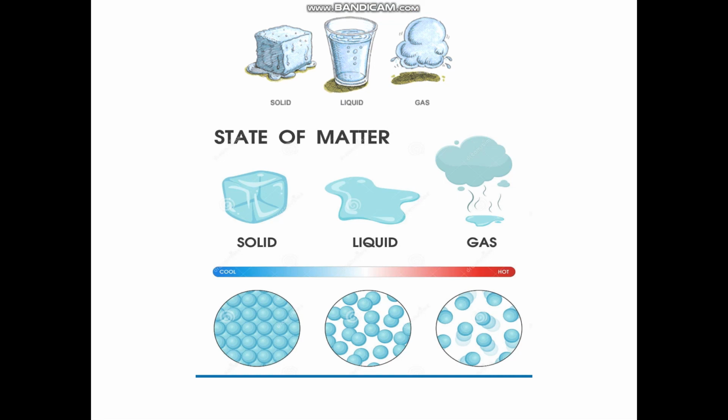In other words, molecules of a substance are most tightly held in solid state, loosely held in liquid state, and the most loosely held in gaseous state. The molecules are so loosely held in the gaseous state that they can move randomly in the space they occupy.